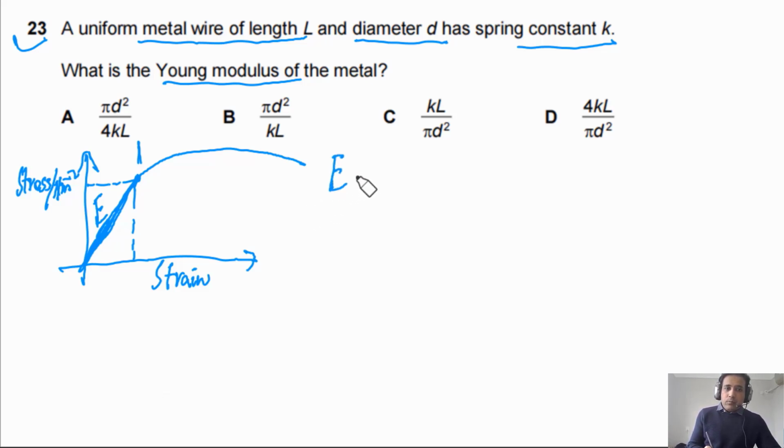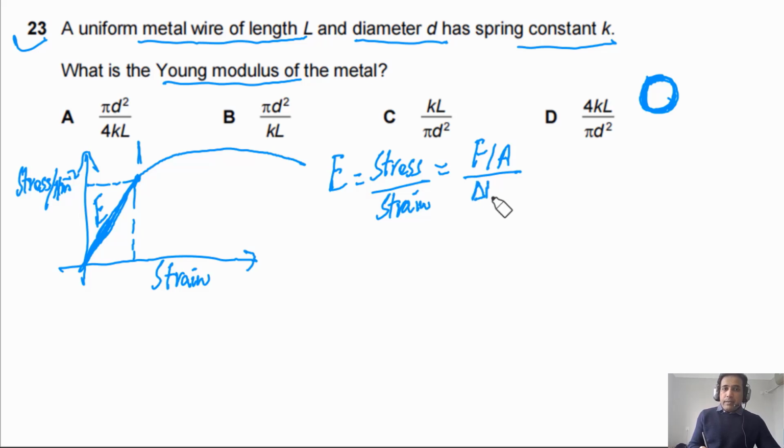strain. And stress is force over cross-sectional area of the metal. If the pipe is hollow like this, you have to take the cross-sectional area of the metal. In this area, you have to take. And this is divided by delta L by L. So if we simplify this, we can simply say this is FL divided by A times delta L. If you look at the given answers, we don't see force and we don't see cross-sectional area. So we have to write down force and cross-sectional area in terms of the quantities in the answer.